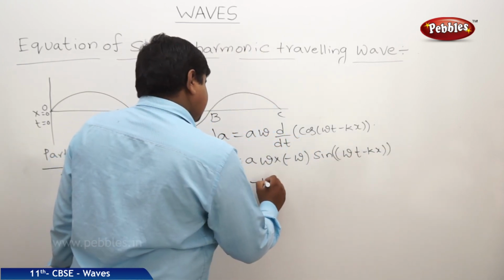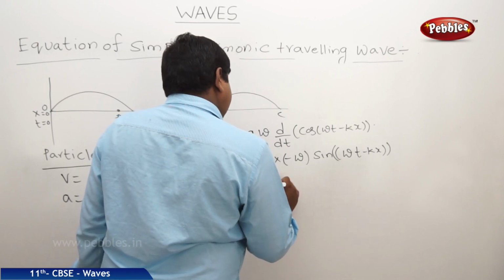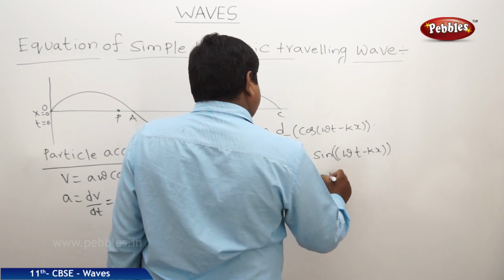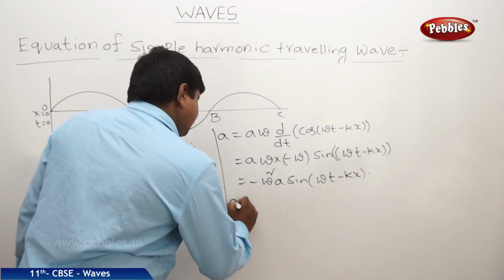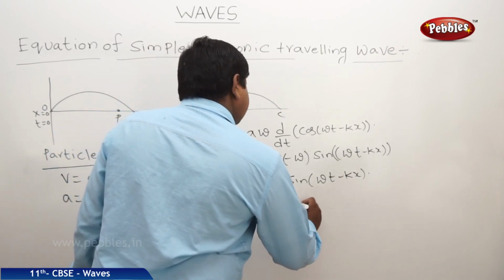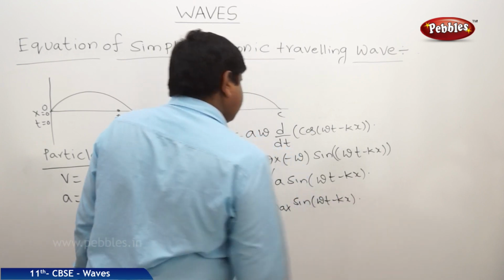Therefore, it is minus omega square A into sin(omega t minus kx). So therefore, a is equal to a max into sin(omega t minus kx).